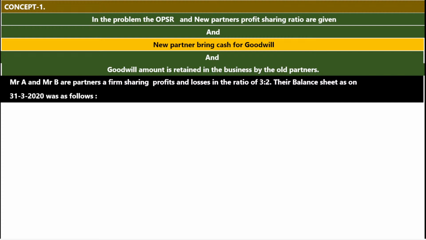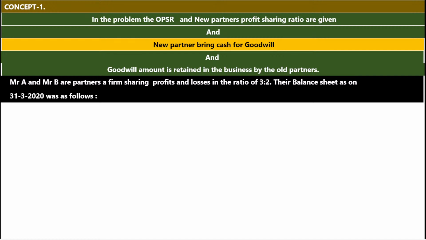Sharing profits and losses in the ratio of 3:2. What is their profit sharing ratio? 3:2. We call it OPSR, old profit sharing ratio. Their balance sheet as on 31st March 2024. You make it as 24. By mistake it was 20. Now you make it as 24. Was as follows. Okay, I'll make the changes.